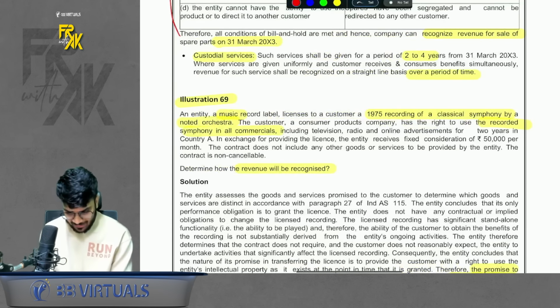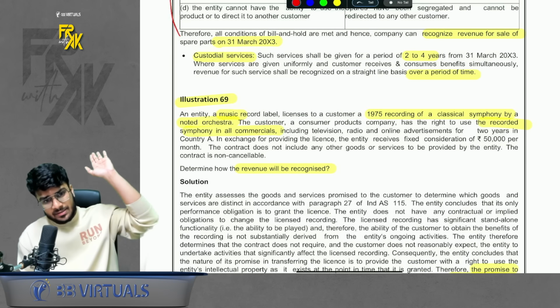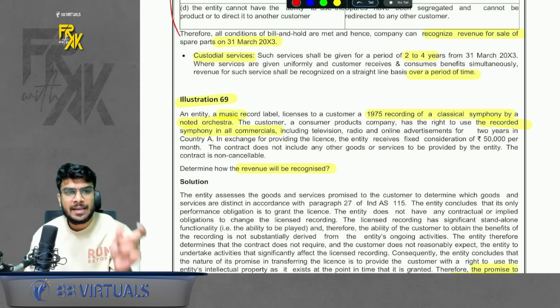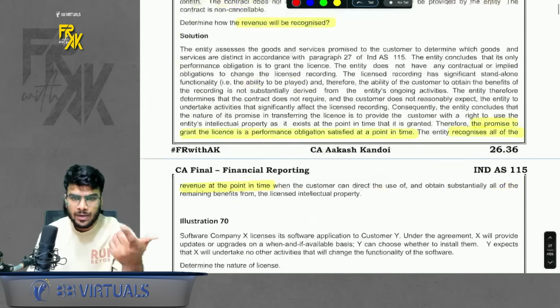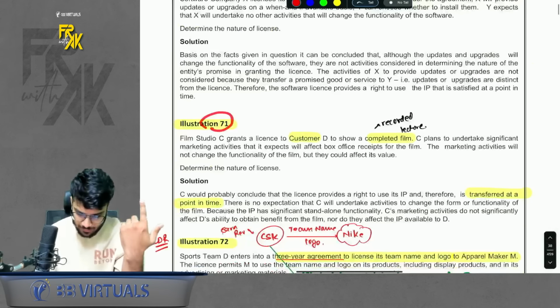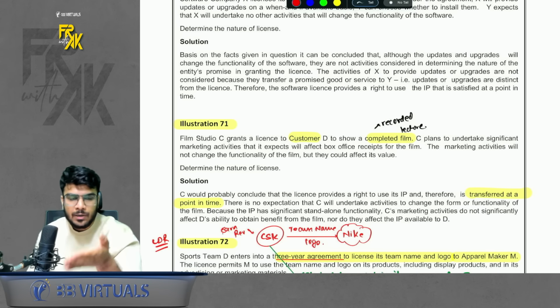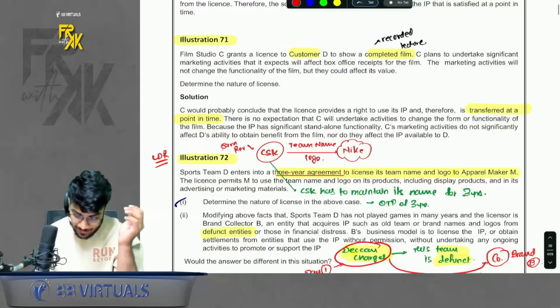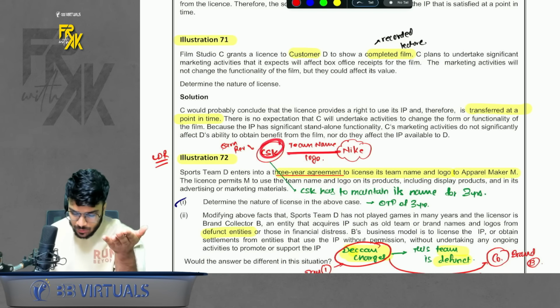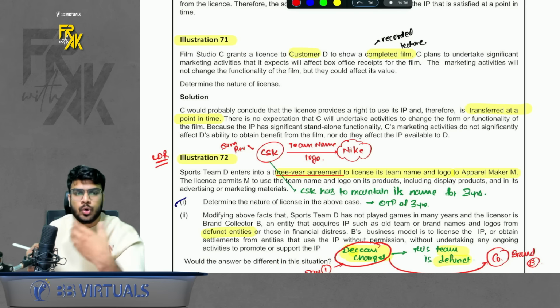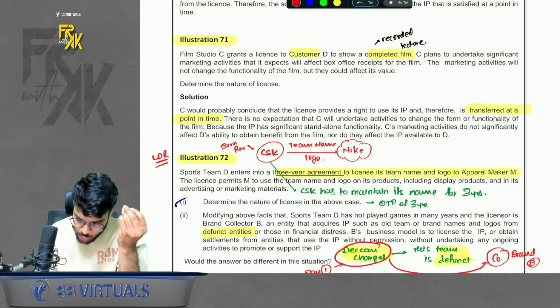In illustration number 69, we are selling some old recorded symphony songs. So it is like selling old movies. Book the revenue at a point in time, one shot. 71, we are selling a completed film like recorded lectures. Book the revenue at a single point in time. 72 is interesting. Here we are selling a team logo. So let's say you are the team, you are giving the rights of a team logo to Nike, a sports brand. So how should you book the revenue?